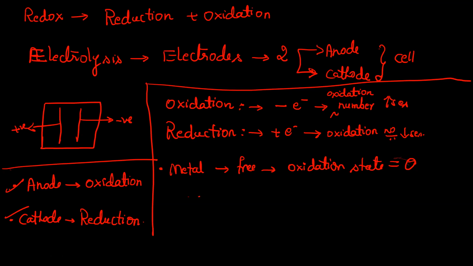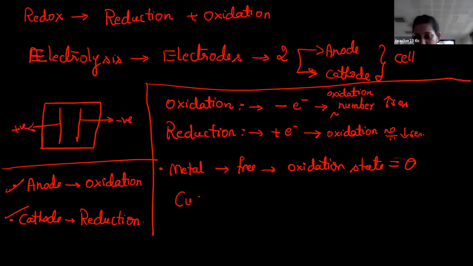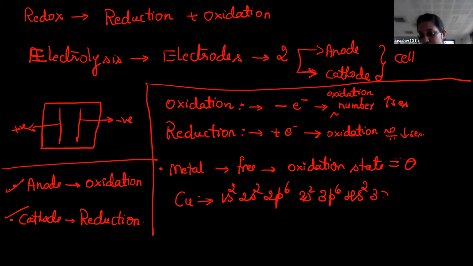Students, now write the electronic configuration of copper. The actual configuration is 1s2, 2s2, 2p6, 3s2, 3p6, 4s2, 3d9. But the completely filled configuration is highly stable, so you shift one electron to that side. Naturally, though, this is the actual configuration.